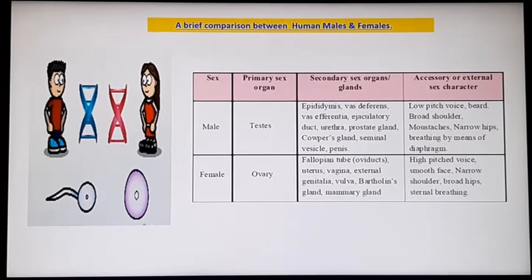Whereas in females, it is high pitched voice and smooth face, that means mustache, beard, etc. are absent, narrow shoulder but broad hips, and sternal breathing.